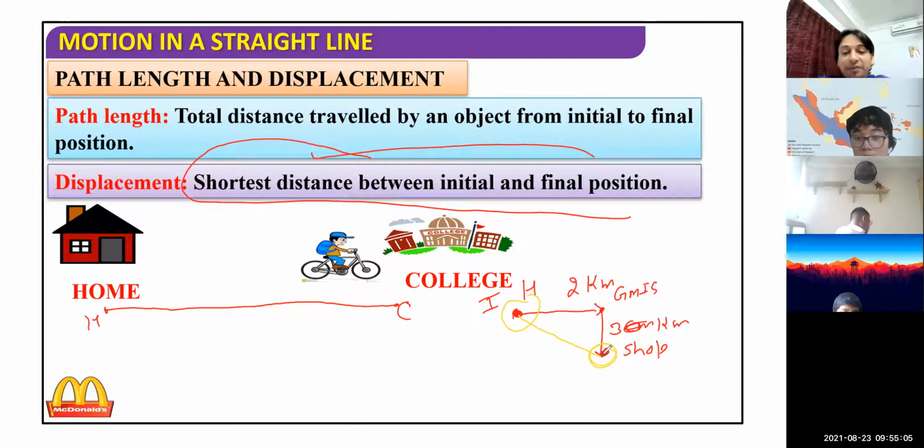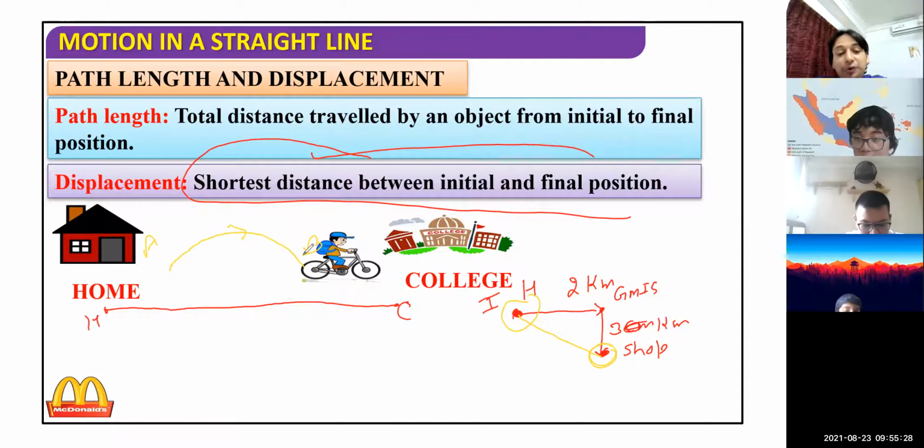Suppose instead of moving in a straight path, like a rectilinear path, your path is like this along a curve. You move from A to B. To calculate distance, the actual path length, you have to calculate the length of this arc.